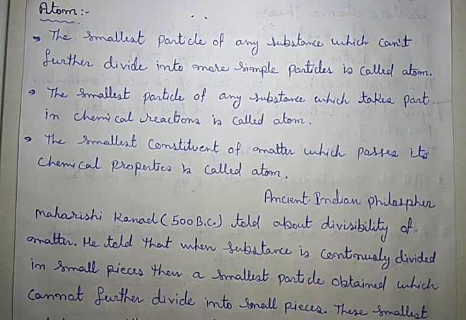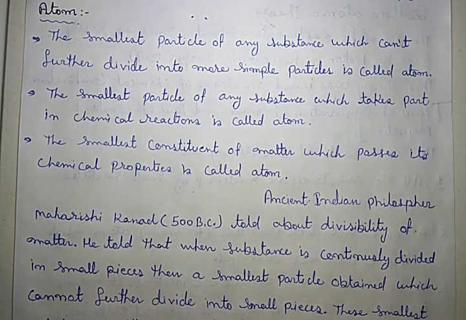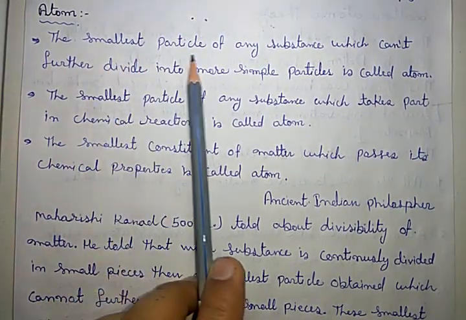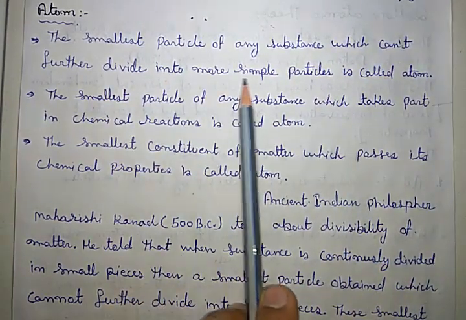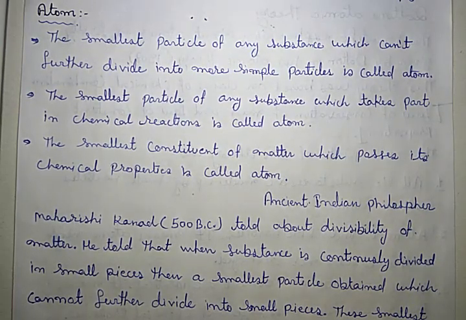Okay, so now this definition has some issues, but if we add one thing in this definition, that is by chemical reaction, then this issue is solved, because by any chemical reaction we cannot further divide atom into electron, proton, neutron, that means subatomic particles. So the definition becomes: the smallest particle of any substance which cannot further divide into more simple particles by chemical reactions is known as atom.